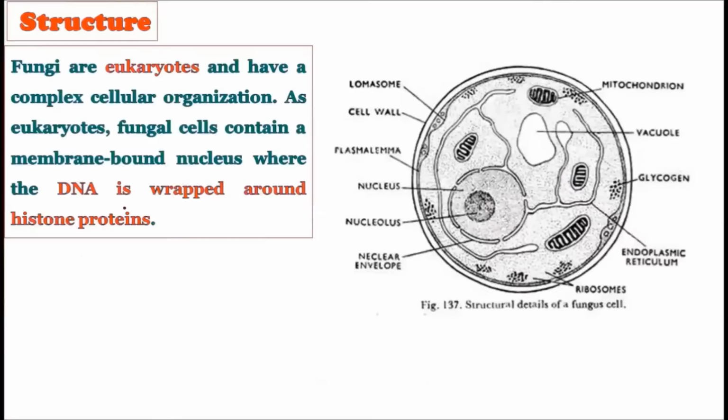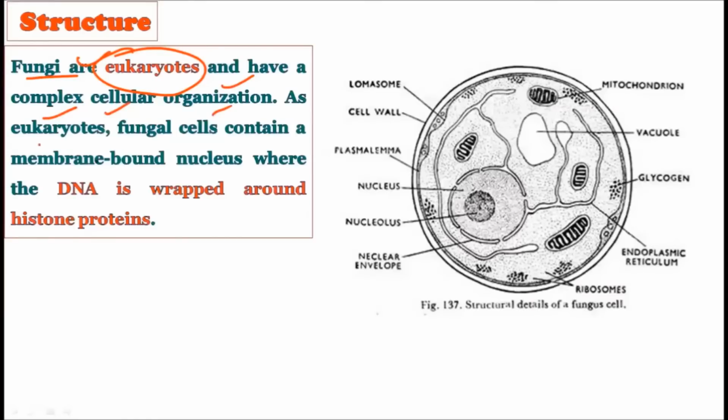Okay, now see, the fungi are eukaryotes. Okay, we have discussed this. The fungi belong to the eukaryotic organisms because they possess all the membrane bound organelles. Okay, just bacteria, they belong to the prokaryotes, because they lack the membrane bound organelles, but the fungi possess the membrane bound organelles and show a very complex cellular organization, and that is why they belong to the eukaryotes. Okay, so fungi are eukaryotes and have a complex cellular organization.